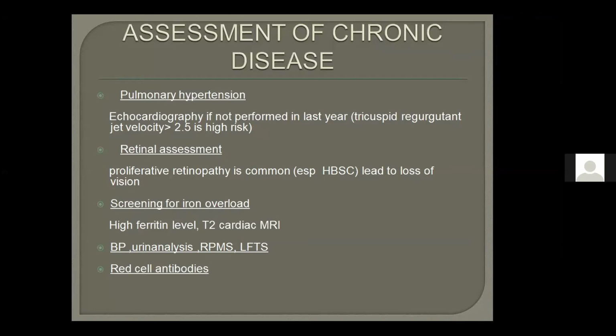We have discussed in the start there could be pulmonary hypertension. How would you assess pulmonary hypertension? By echocardiography, if not performed in the last year. Read the scenario carefully. If the scenario says her echocardiography was done 6 months or 8 months back, then you will not go for it again. If it says it was 1 year, 2 years, or 3 years back, then you will go for it. And what we see in echocardiography: tricuspid regurgitant jet velocity of more than 2.5 is high risk.